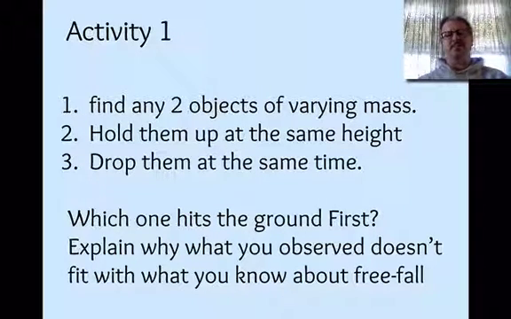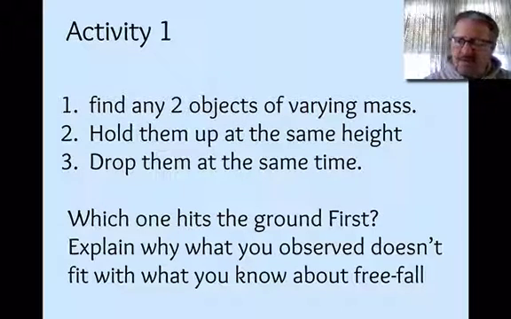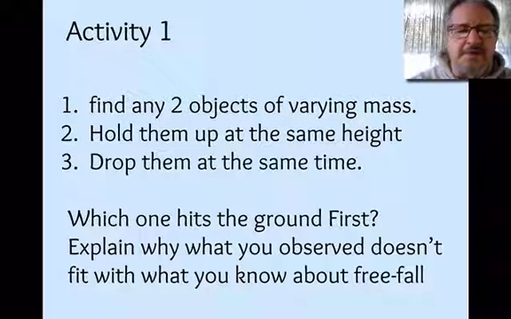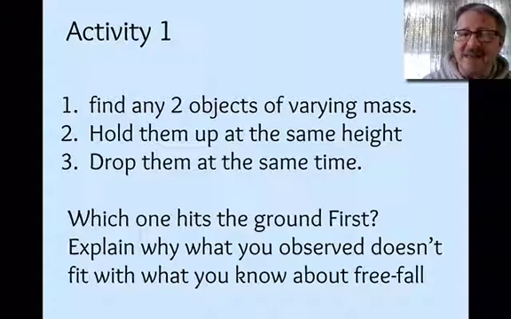But find two objects of varying mass. I want you to hold them up at the same height, as high as you can, and drop them at the same time. I want you to watch really closely when you do and see which one hits the ground first. Then when you're done doing that, you're going to explain what you observed and explain why it didn't fit in with what we just talked about regarding free fall. Because your results are going to be different than what we just said your results should be.